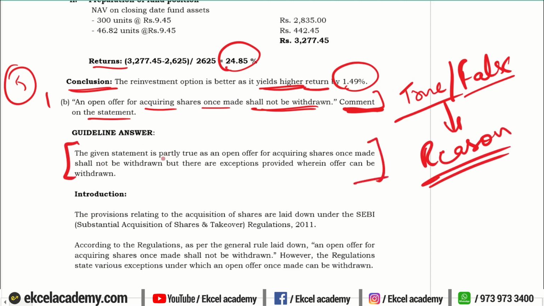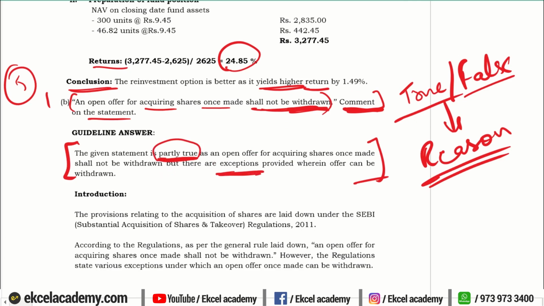We will state that the given statement is partly true. Why? Because as per the general rule, once an open offer is made, it cannot be withdrawn. That is the general rule laid down under the SEBI regulations. But there are certain exceptional cases where withdrawal is allowed. So we will say that this statement is partly true because, yes, as per the general rule, it cannot be withdrawn.